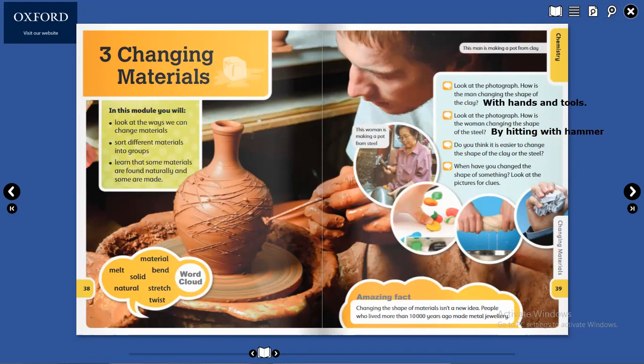Here you can see hammer in her hands, right? So she is hitting the steel with hammer.